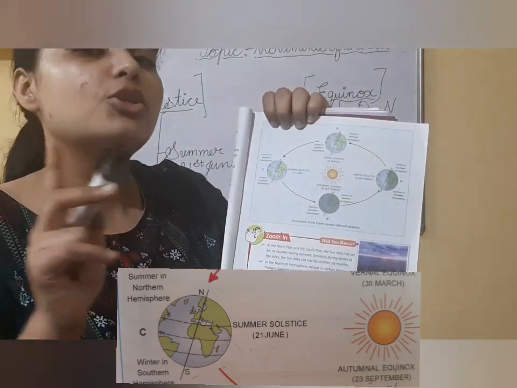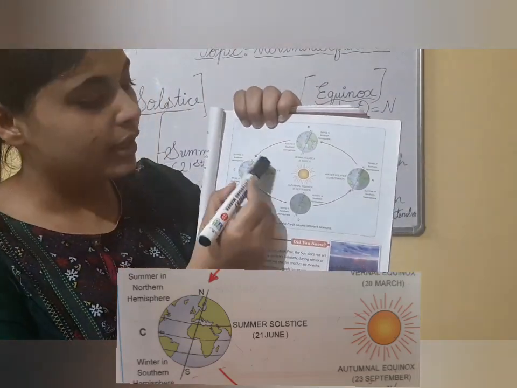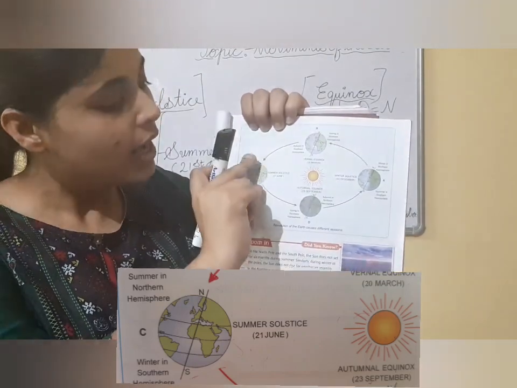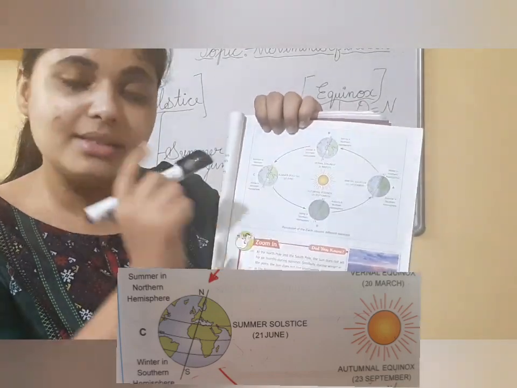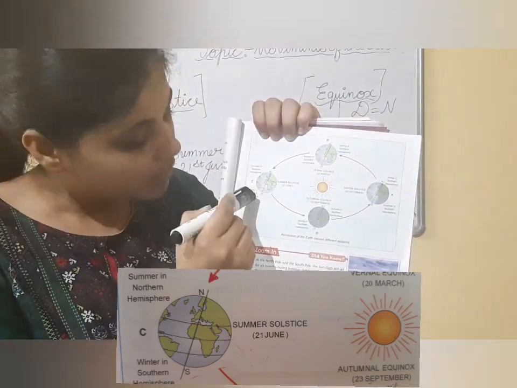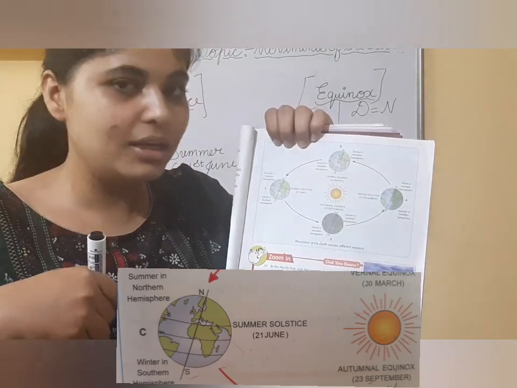What is summer solstice? At this phase of time, as I told you, the northern hemisphere is tilted toward the sun. That means the northern hemisphere is experiencing summer, but the southern hemisphere is experiencing winter.